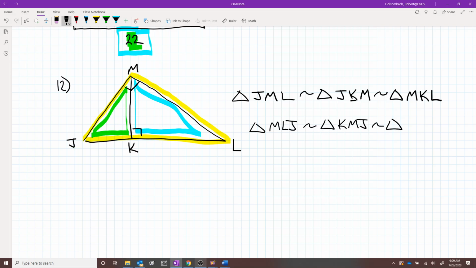And the third triangle would have to be called KLM. Both of those similarity statements are correct. They both work because the order's changed and everything corresponds. Understand?